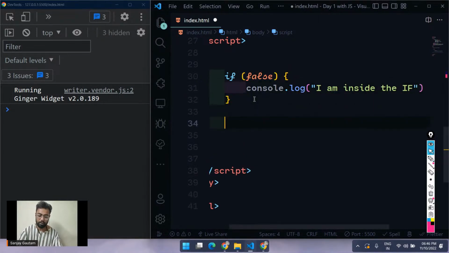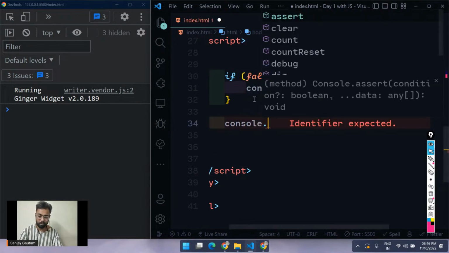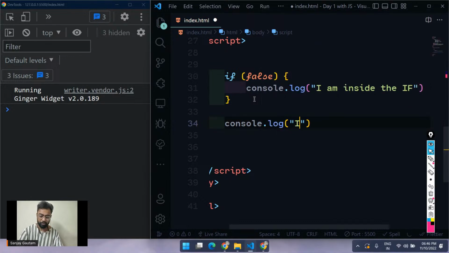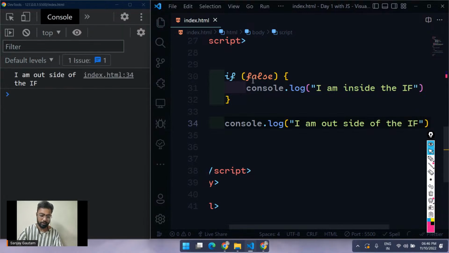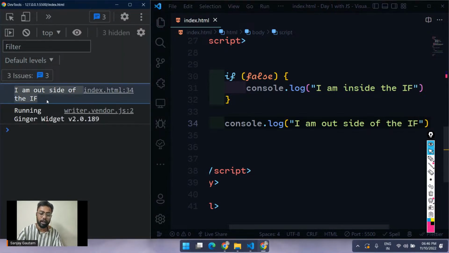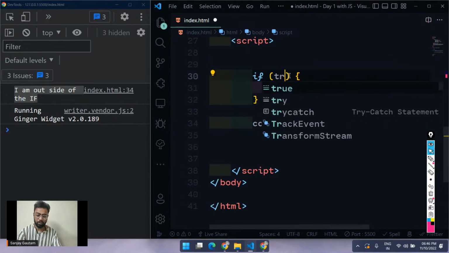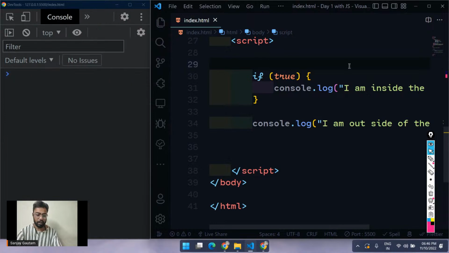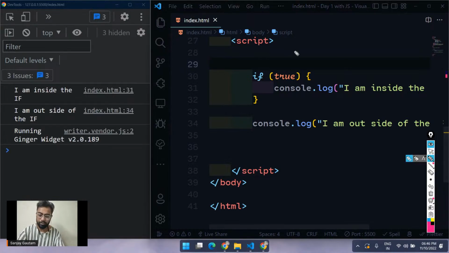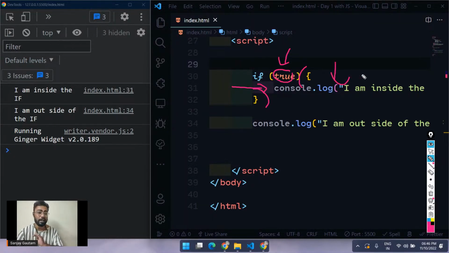So if I have another line after that, let me type console.log, I am outside of the if, and see, I'm getting this output: I'm outside of the if, but I'm not getting the output I'm inside of the if. And if I convert it into true, now I'm going to get both lines. Whatever code you have inside the if is going to get executed, and if you have false here, whatever code you have inside this block is going to get ignored.